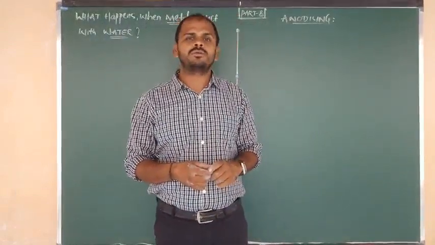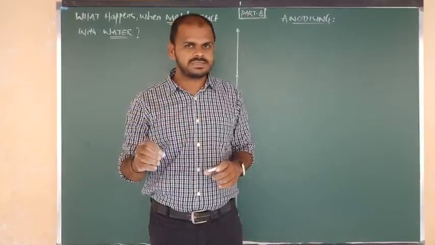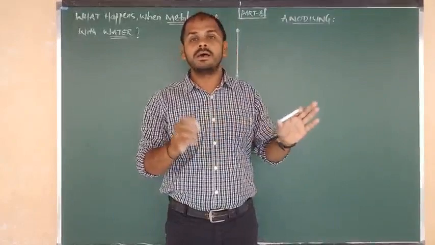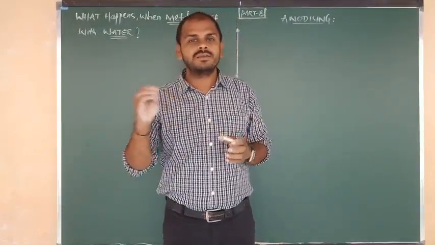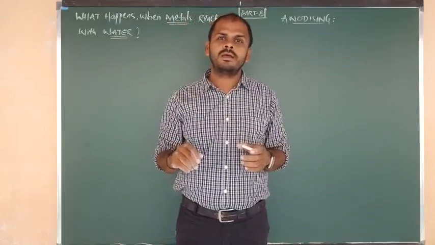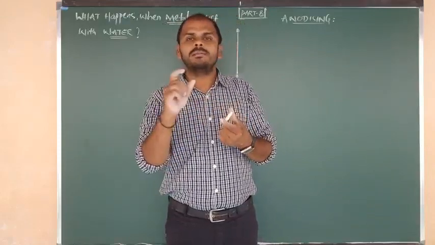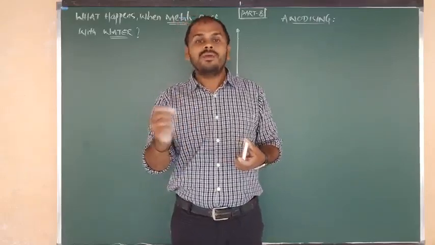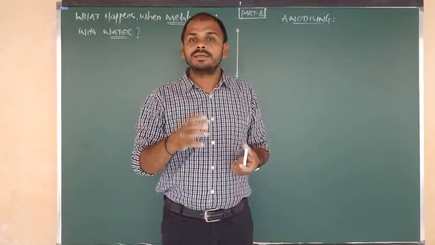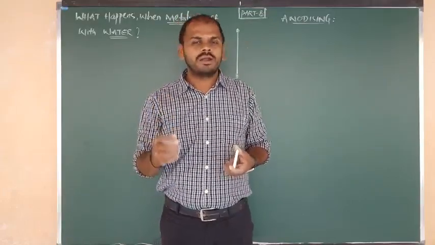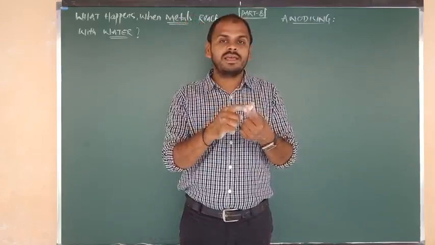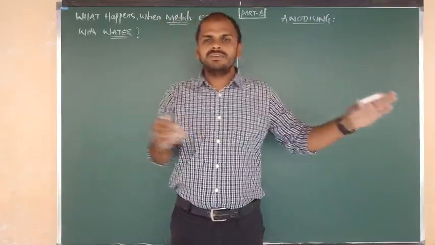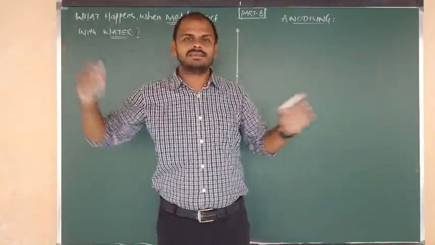In the last class I told you how various types of metals react with oxygen. Sodium and potassium show a vigorous reaction, and silver and gold show no reaction with oxygen. Copper forms just a black oxide layer coating. Iron filings burn easily, but zinc, aluminium and lead form a thin oxide layer, that is nothing but passivity. Like that, we studied the reactivity of various metals towards oxygen in yesterday's class.